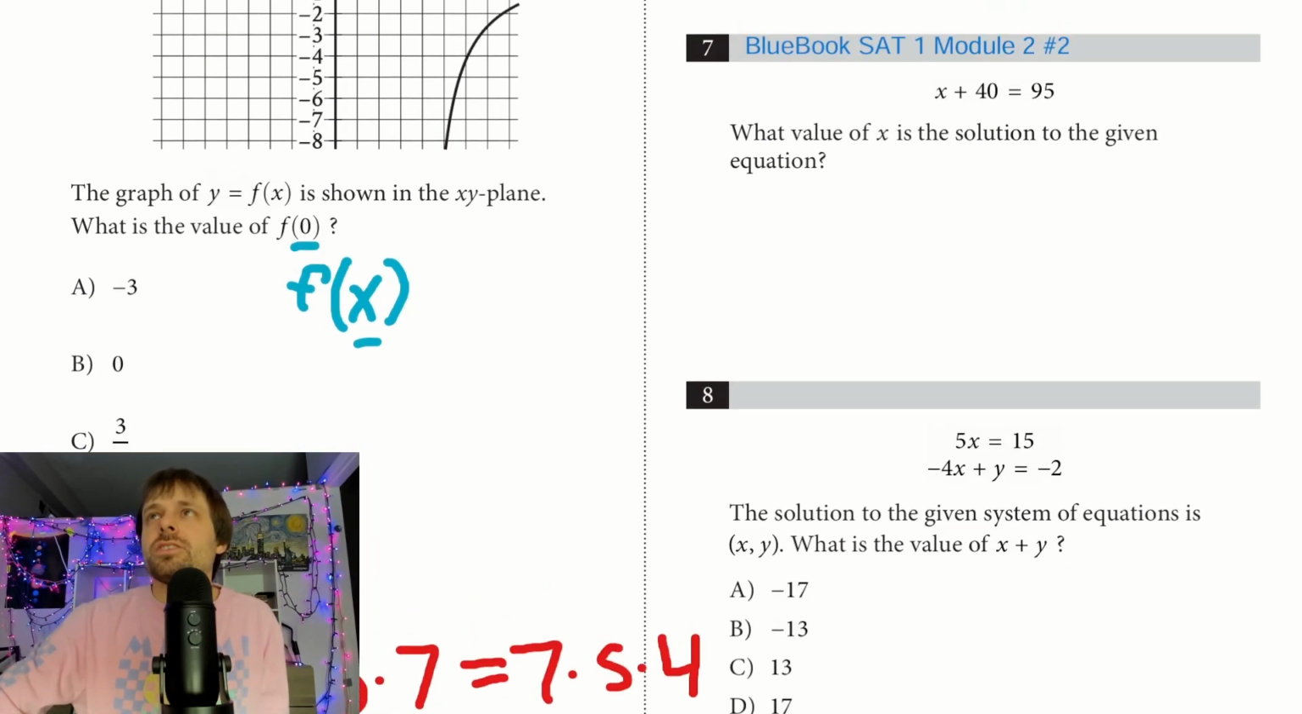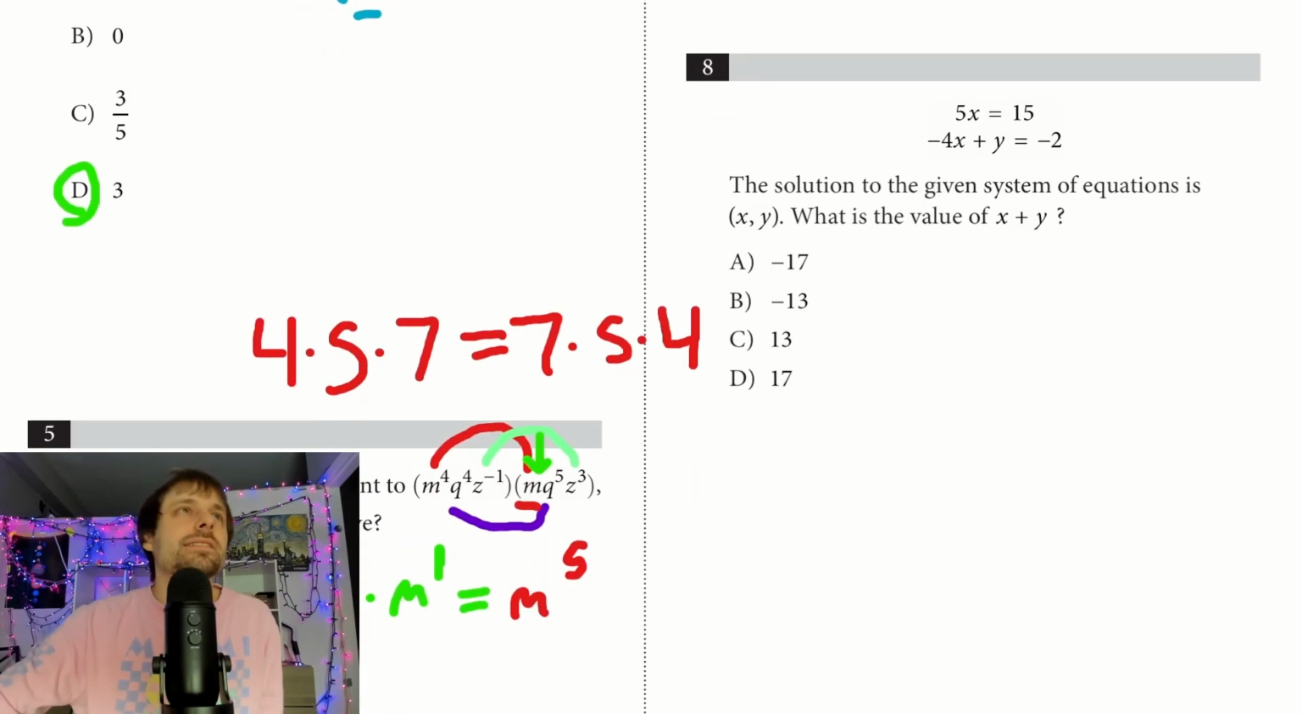Number 7 looks like it's just going to be a little bit of algebra. Subtract 40 from both sides, right? So minus 40, and I should get x equals 55 for number 7. Not too bad there. Number 8. So this is going to be an extremely common problem.